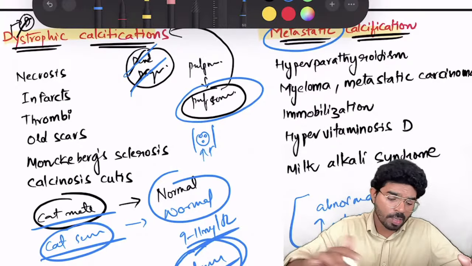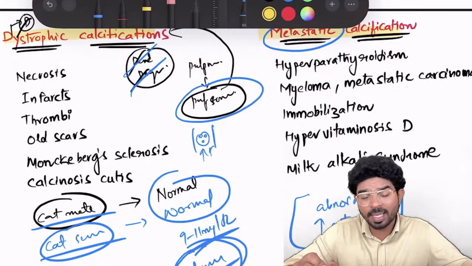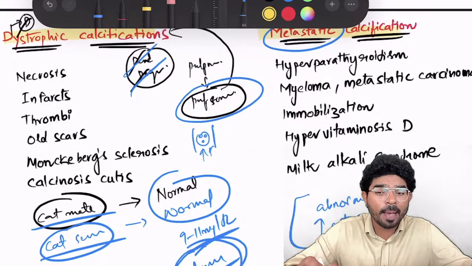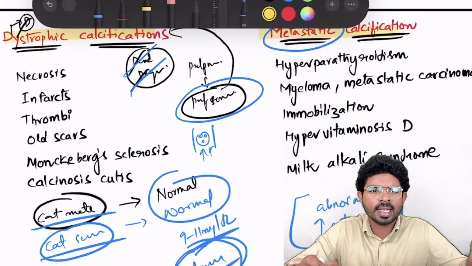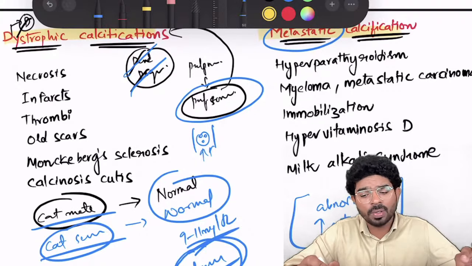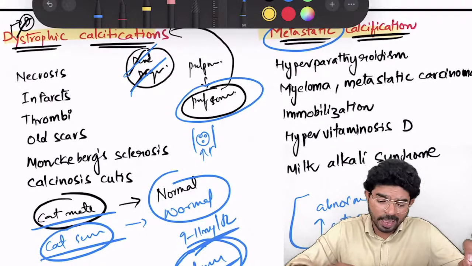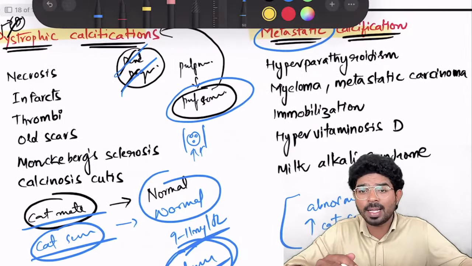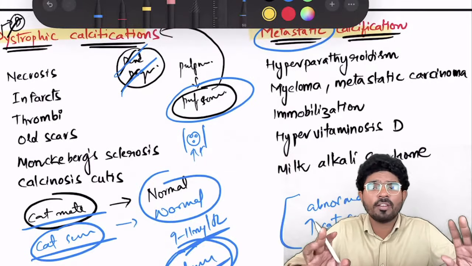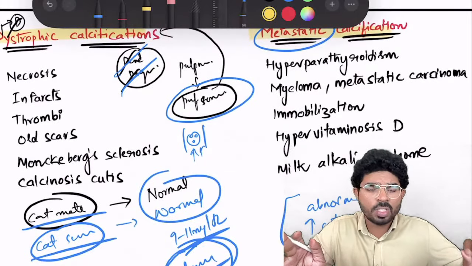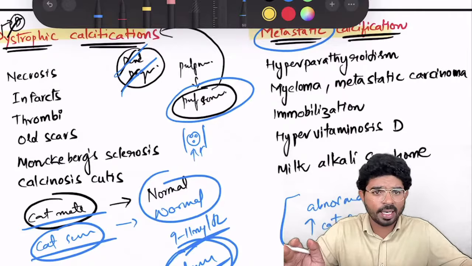Now the most important area is examples of abnormalities. Very frequently asked INICET question. Most of the questions given till date in INICET, both for medical as well as dental, revolve around the examples of metastatic calcifications. Dystrophic, I told you, dead and degenerated.